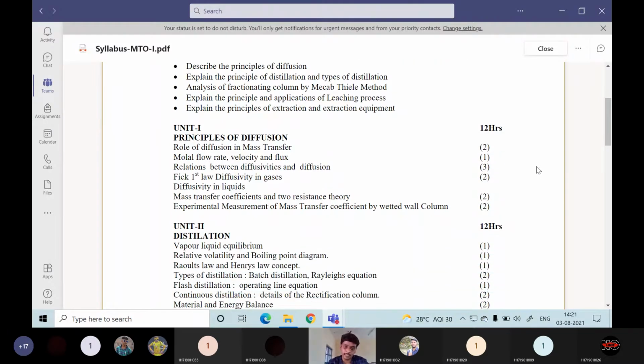I'll be detailing the units. Unit 1 is the principles of diffusion, the diffusion I mentioned with the example of a fragrance. What is the role of diffusion in mass transfer? First, what is mass transfer? As the name indicates, mass is getting transformed from one form to another form, or from one region or place to another, or from one phase to another phase, whatever it may be. Mass is getting transformed.